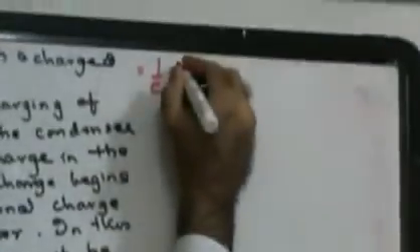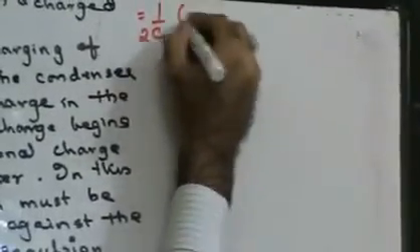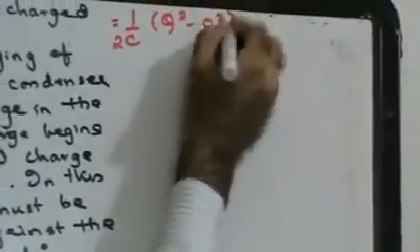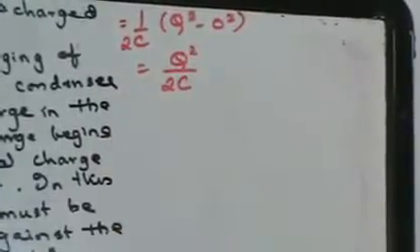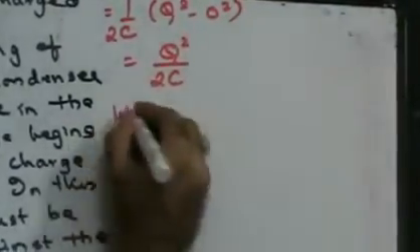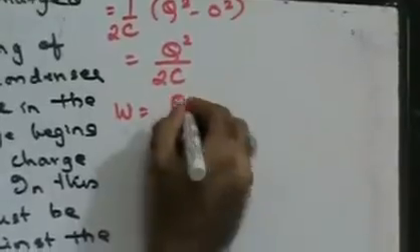So I am going to do upper limit, so this will be 1 upon 2C, upper limit minus lower limit. So this will be Q square upon 2C. So that is going to be my work done. Work done is going to be nothing but Q square upon 2C.